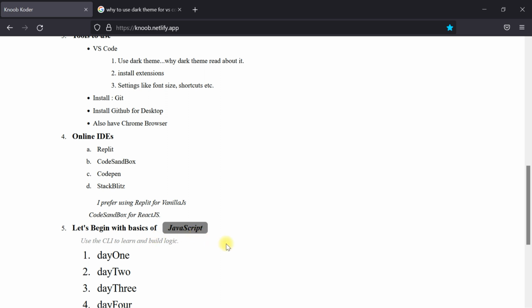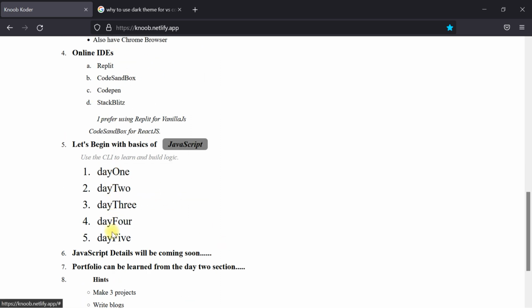Let's begin with the basics of JavaScript. So here we have made 1, 2, 3, 4, 5 days, but in these 5 days you will not get to learn all the things at a go, because we focus on learning little but learning it well. What does it mean? It means that if we learn 10 concepts, we'll be almost learning nearly 20 to 30 concepts, because we'll be learning each and every bit, each and every letter, each and every symbol. So these things will help make things clearer in our mind.